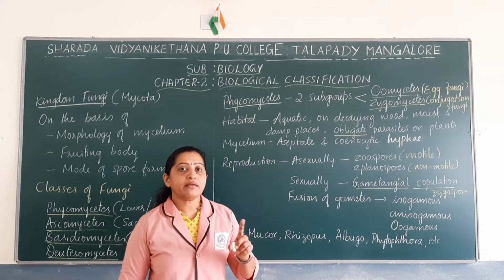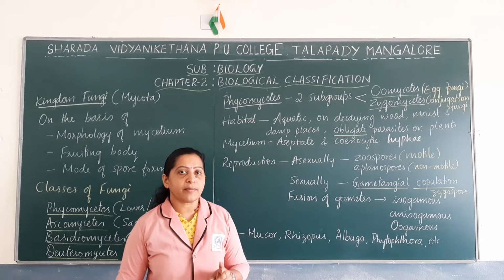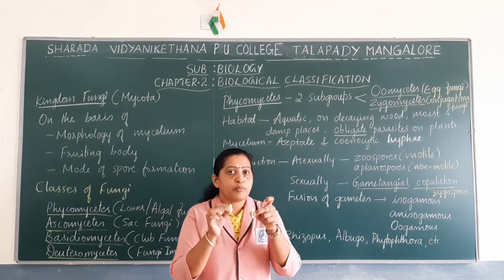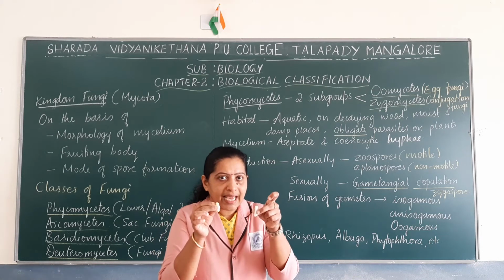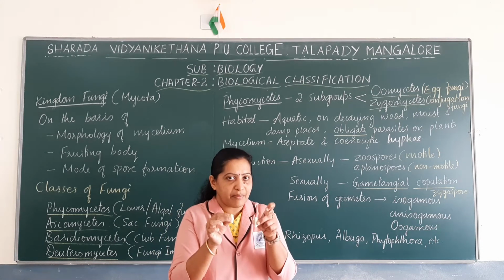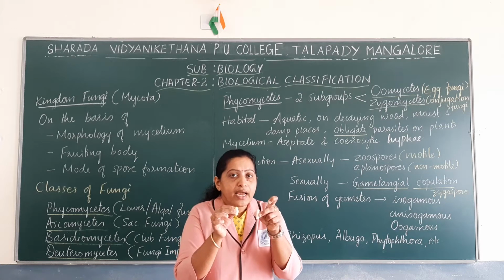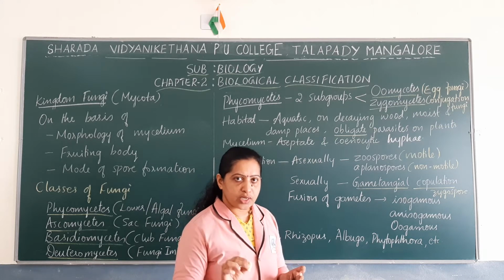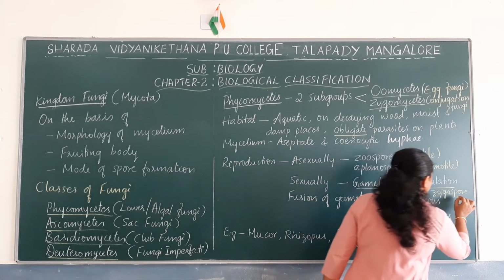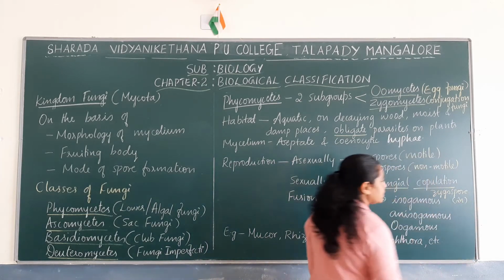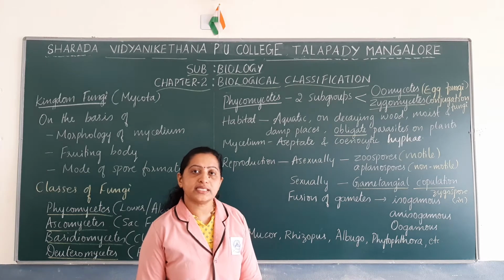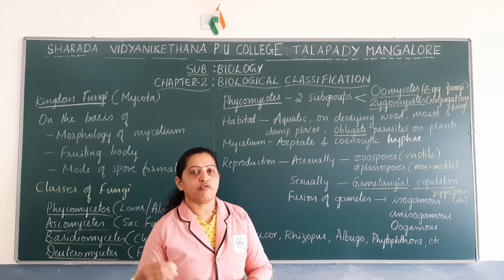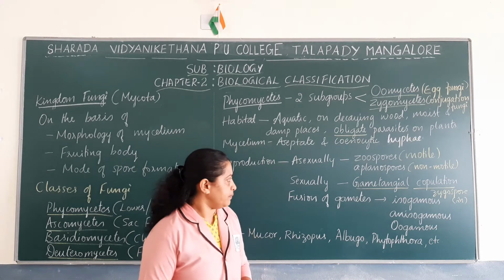Okay. So during gametangial copulation or gametangial fusion, two of the hyphae produce gametangia. They lie close to each other and produce gametangia. The gametangia fuse together to form a diploid structure known as zygospore. The zygospore then undergoes meiosis and forms a new hyphae.